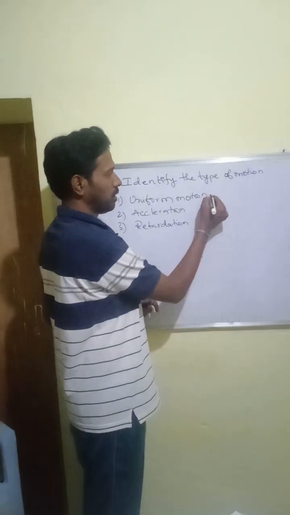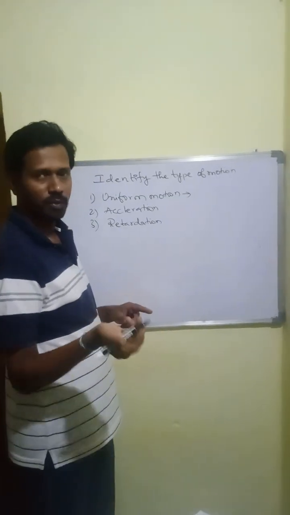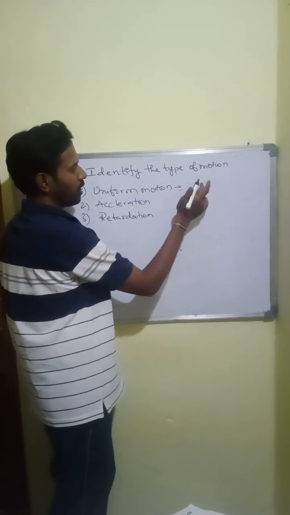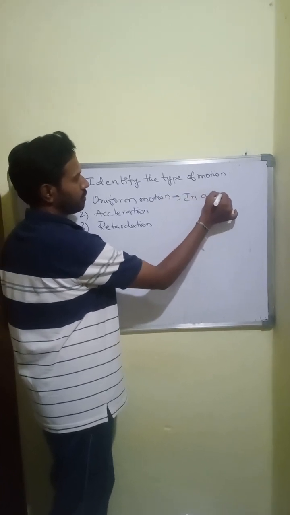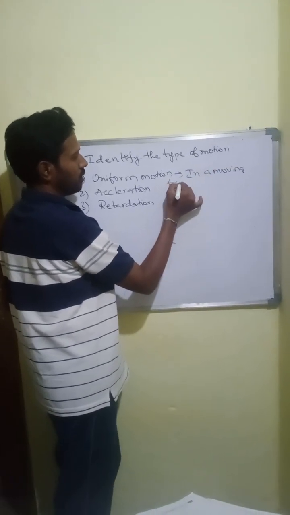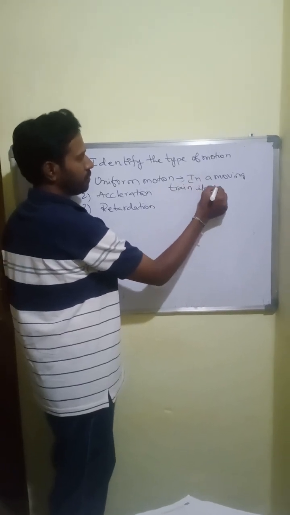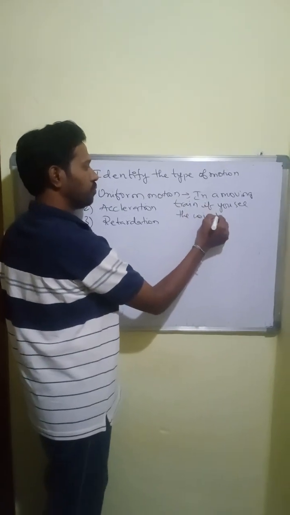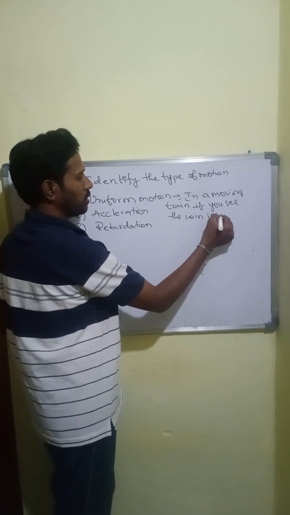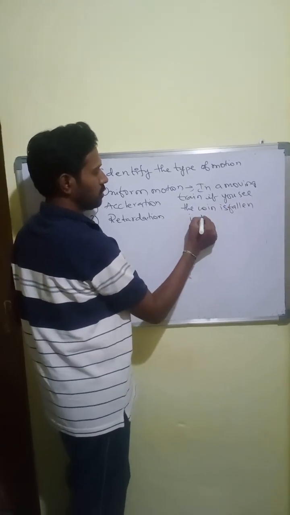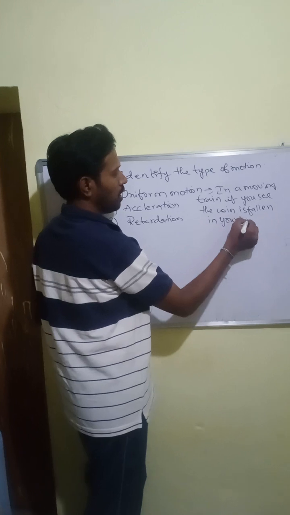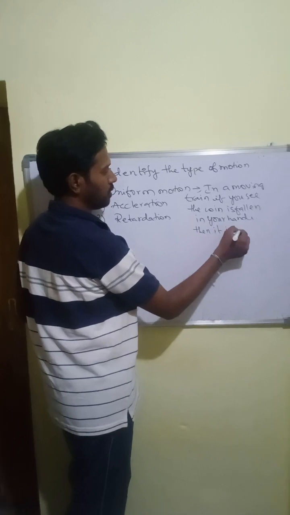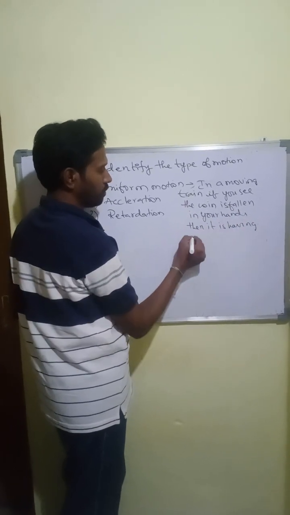Suppose a moving train, if you see the coin fallen in your hands, then it is having uniform motion.